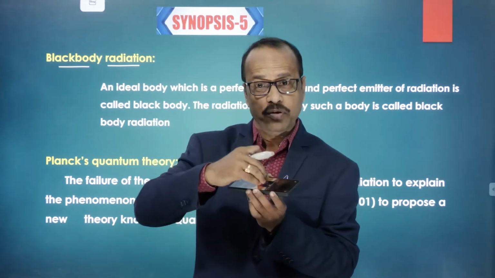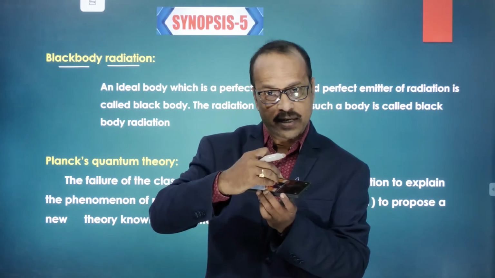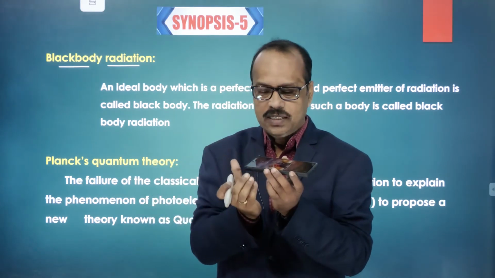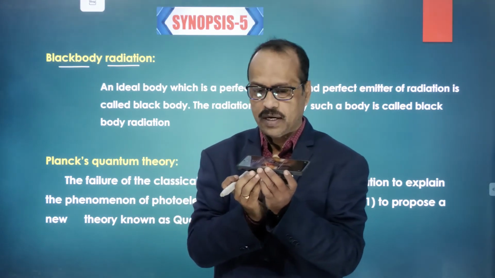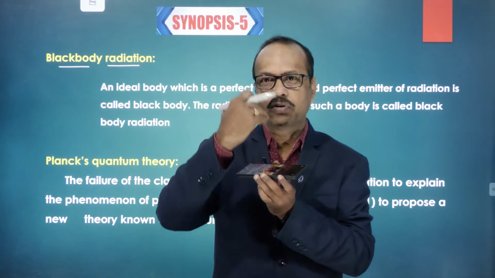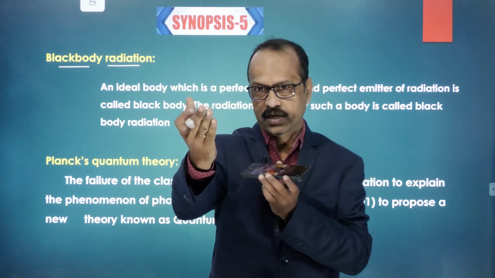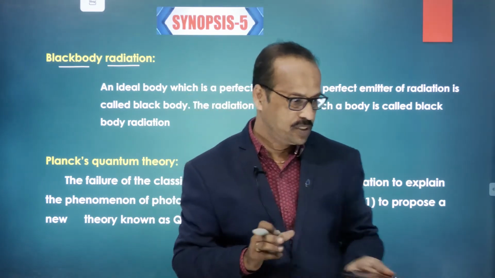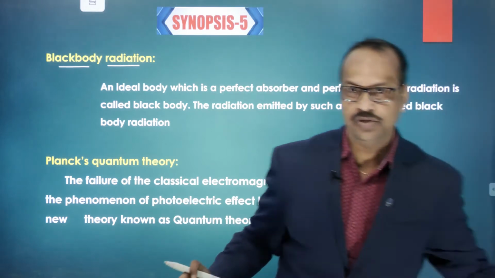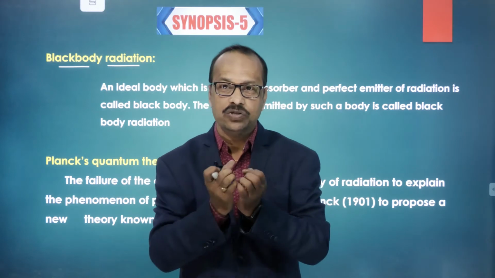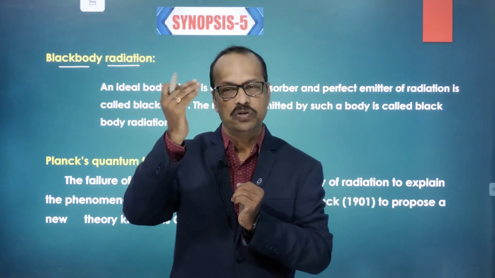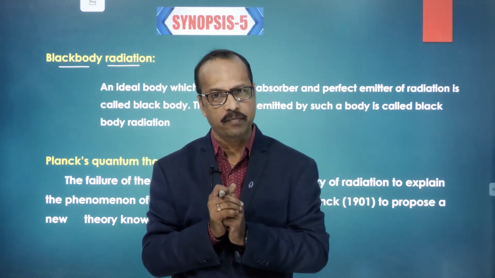Some of the heat, the energy of the rays, is absorbed by the object, and some part of the rays is reflected back. Is this clear? Most objects in nature, whenever radiation falls on them, absorb some of the radiation and emit some back, right?